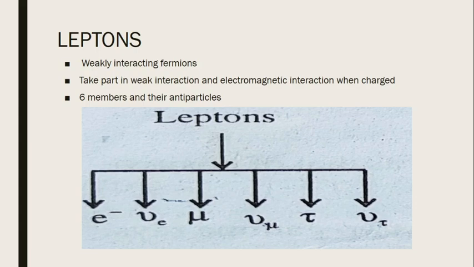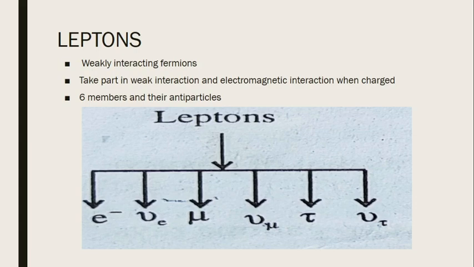Now leptons. They are weakly interacting fermions, or we can say that leptons undergo weak interaction. Leptons take part in weak interaction as well as electromagnetic interaction, if the lepton is a charged particle.